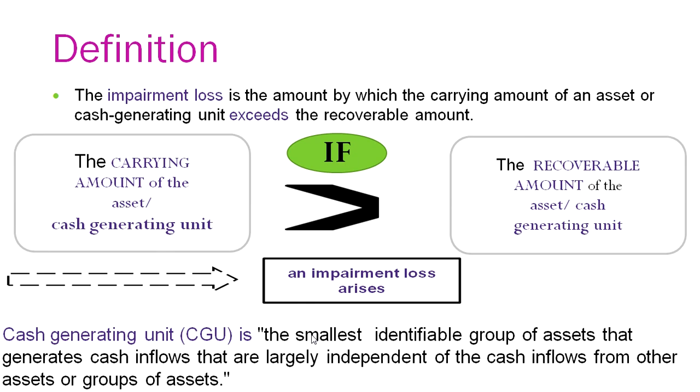The definition of impairment loss is the amount by which the carrying amount of an asset or cash generating unit exceeds the recoverable amount. So, if the carrying amount of the asset is higher than the recoverable amount, then in such cases impairment loss arises. The carrying amount is the balance sheet value which is shown on your asset side, cost less depreciation, and the recoverable amount we will be covering.